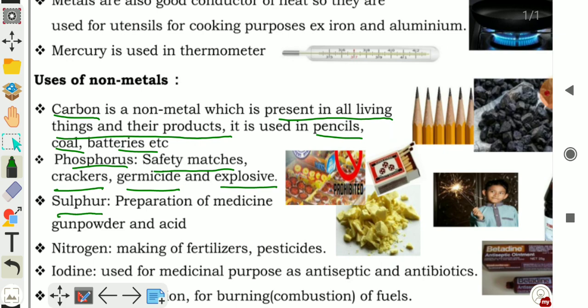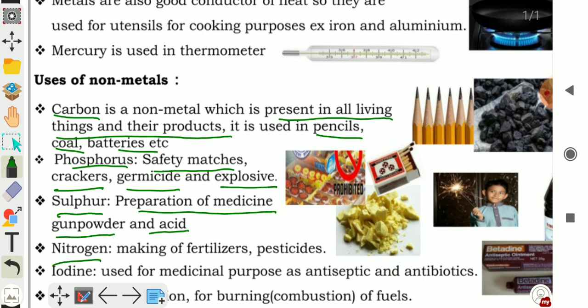Sulfur, which is also a non-metal, is used in the preparation of medicine. Gunpowder, which is an alloy. Alloy means a homogeneous mixture of two or more metals, or metals and non-metals. And also sulfur is used in making acids.